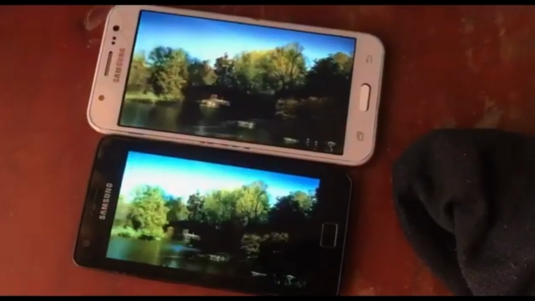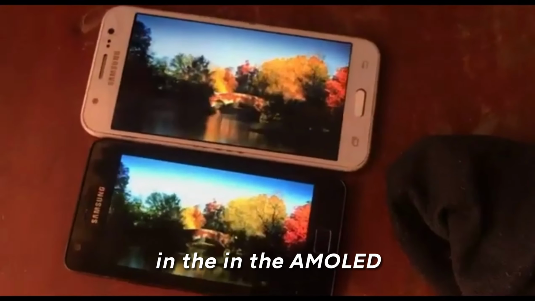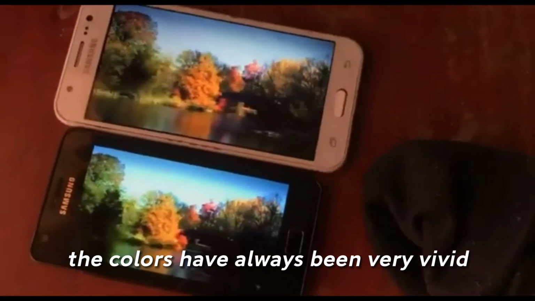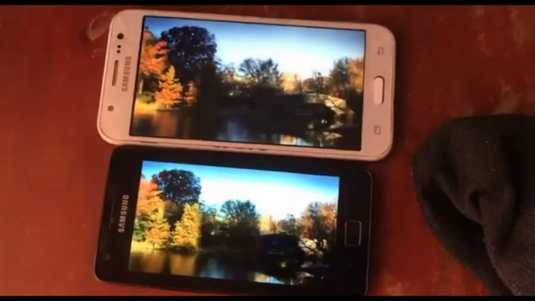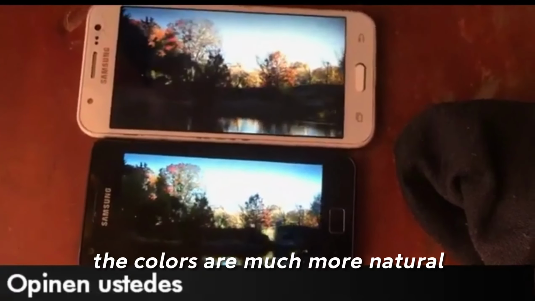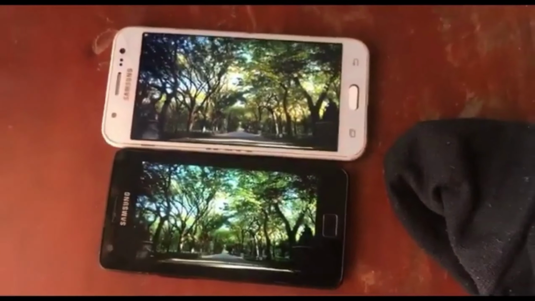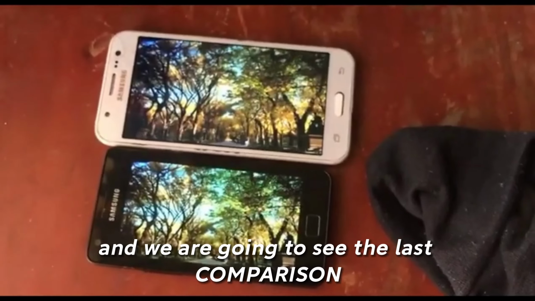But, as we see there, in the Amoled the colors have always been very vivid. Instead with the IPS, the colors are much more natural, and we are going to see the last comparison.